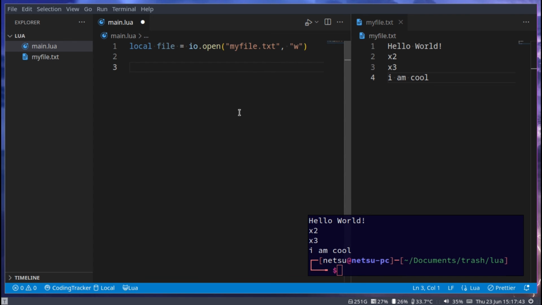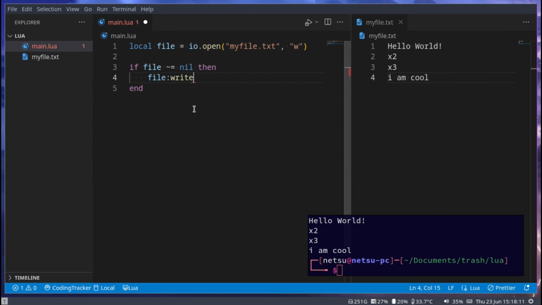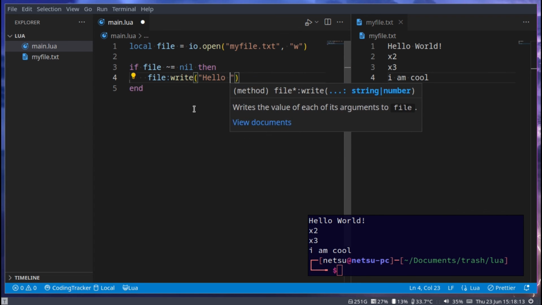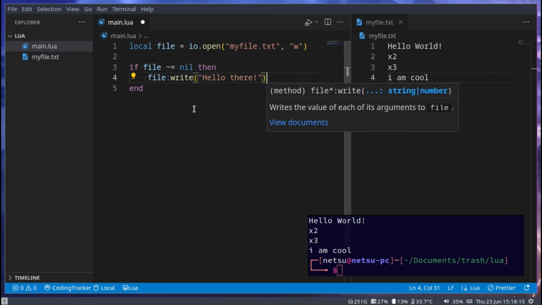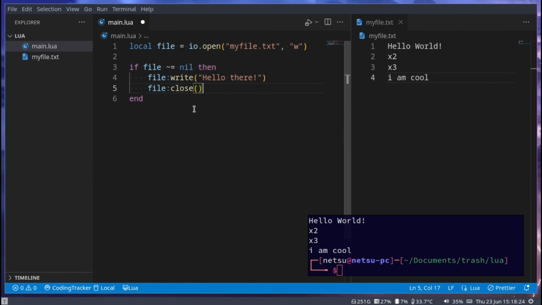So here we can then say if file is not equal to nil, so if the file we're trying to open exists, then, so if the file we're trying to open can be opened, then we want to go file, write, and we can just say hello there, and that will write to the file. And then of course file, close.